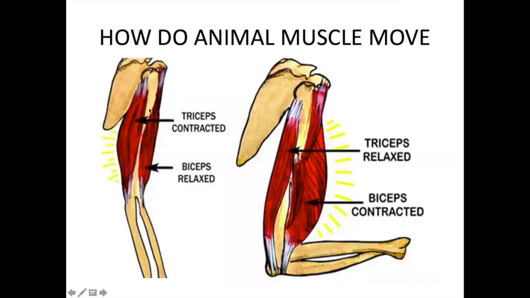So this is a straight hand and this is a bent hand. The biceps and triceps work in coordination with each other to make the animal muscle in the hands move. So when the hand is straight, the bicep, that is a muscle on the front, will be relaxed and the tricep will contract. And when you bend your hand, the bicep is contracted and the tricep is relaxed. So the biceps and the triceps work in coordinated movement to make the muscle move.